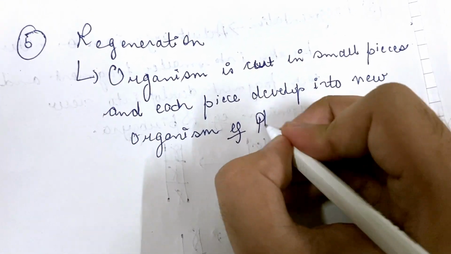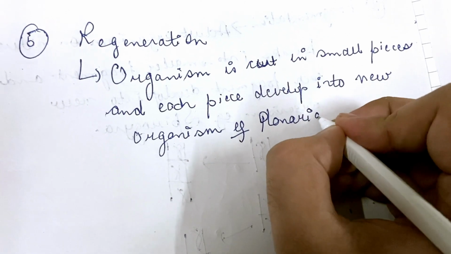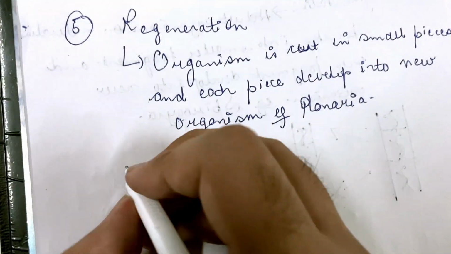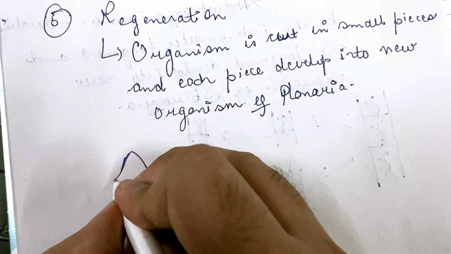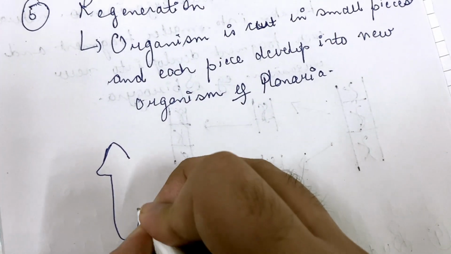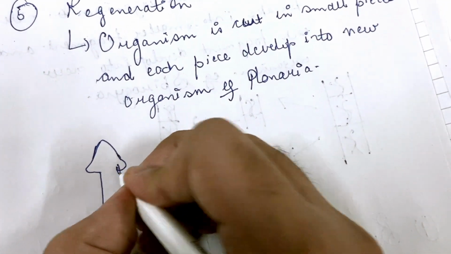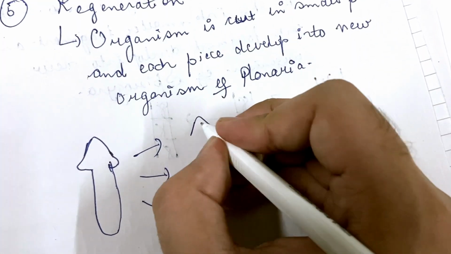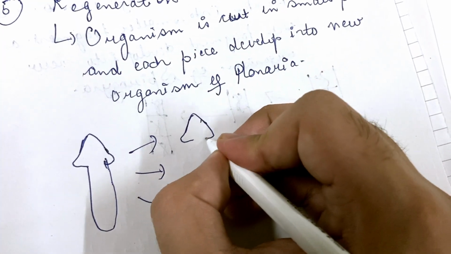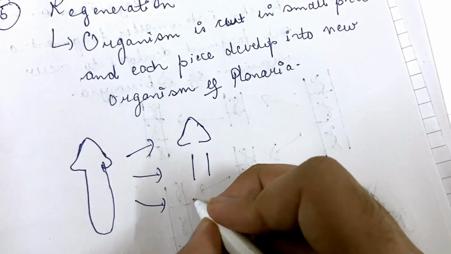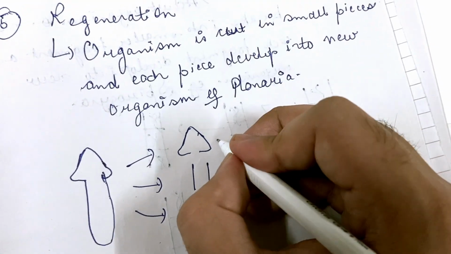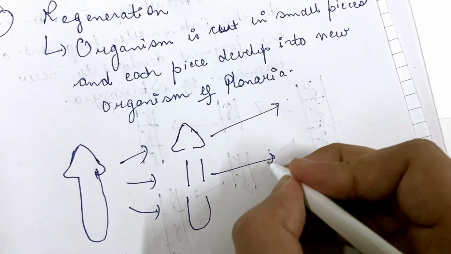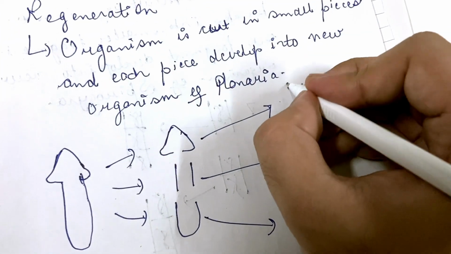Example is planaria. Let us understand this with the help of example. This is the planaria. Now it would be cut into three pieces. This is the upper part, this is the middle part, and this is the lower part. And now each part will develop into a new planaria.